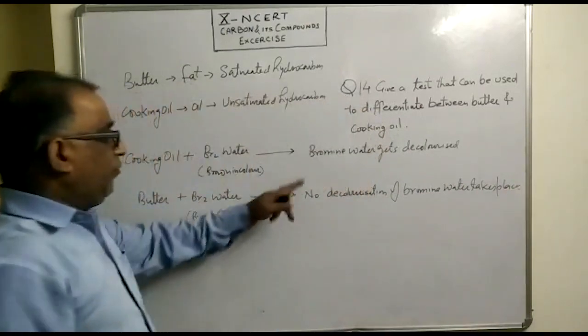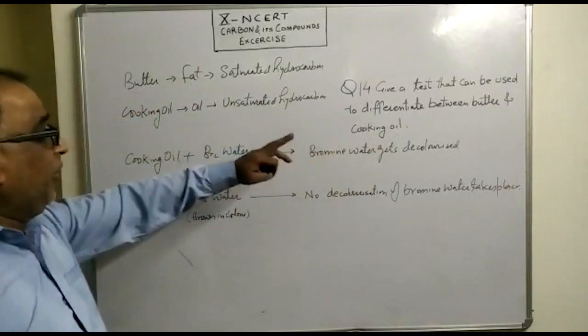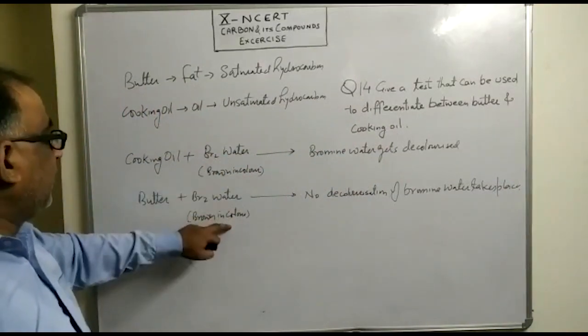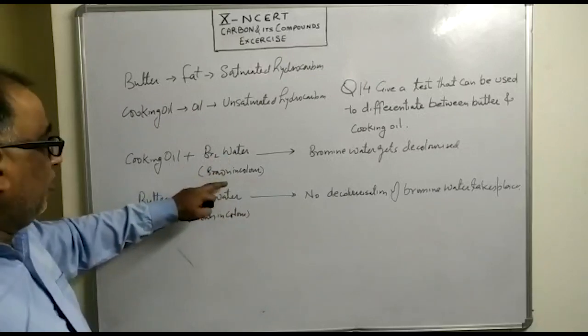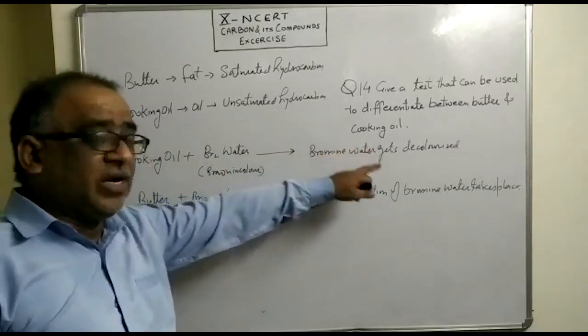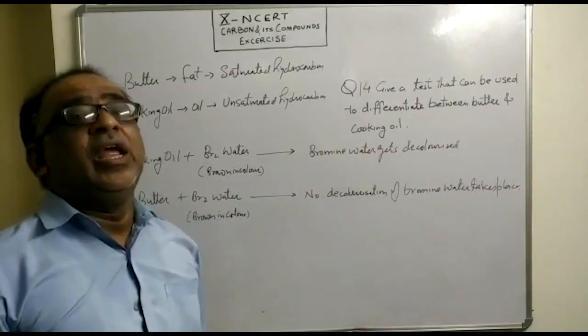So we can differentiate between butter and cooking oil by mixing them with bromine water. Bromine water is brown in color, and in case of cooking oil, the bromine water gets decolorized, whereas in case of butter, no such decolorization takes place.